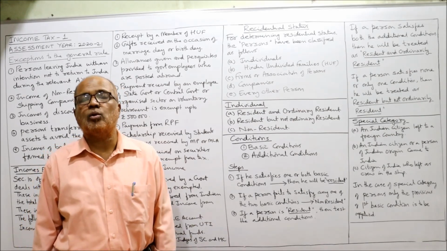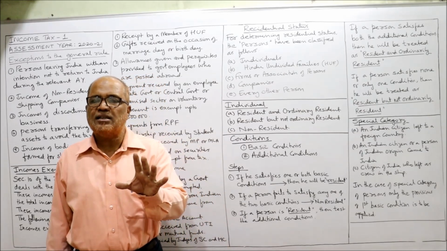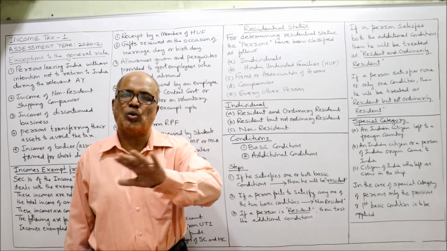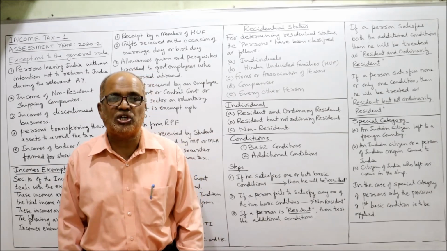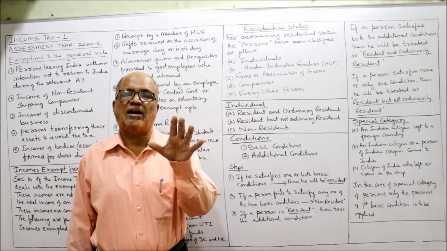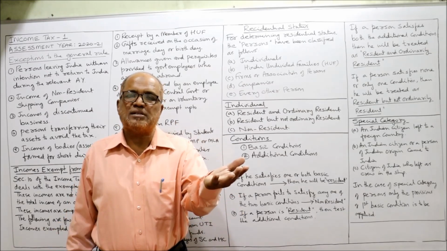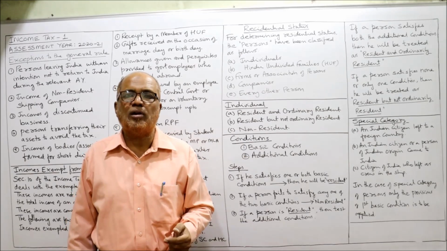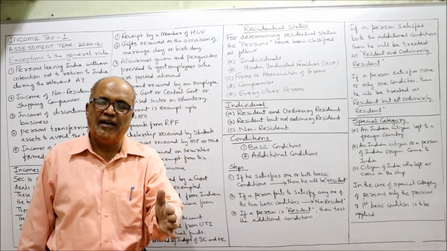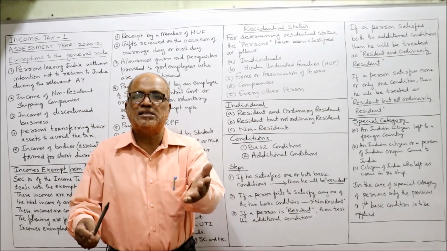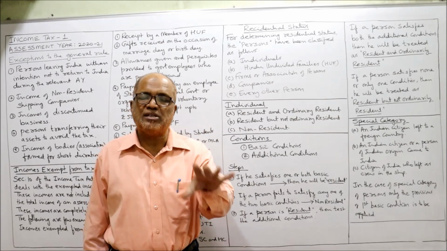Now we'll go into detail on how to find out the residential status of a person. Remember, it is not necessary that once a residential status is determined, it is over and every year the same status will continue. No, the status may change every year. So residential status has to be determined for every previous year. In one year a person may be resident, next year he may be non-resident, because he may be moving from one country to another. As he moves away from India to other countries and comes back to India, his residential status may change. So residential status has to be calculated for every previous year.